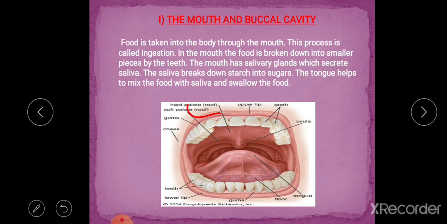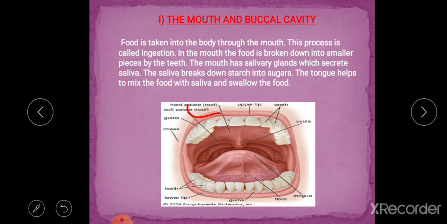The mouth has salivary glands which secrete saliva that helps in digestion of food. That saliva starts digesting carbohydrate and breaks down carbohydrate partially into sugars. The tongue helps to mix the food with saliva and swallow the food, and this tongue also helps in tasting the food.